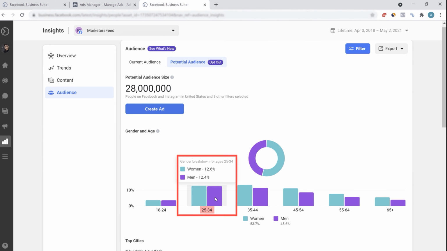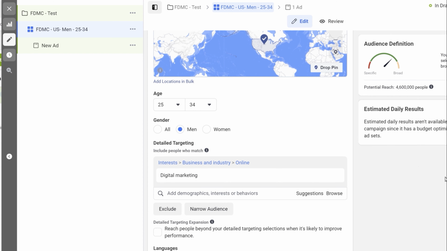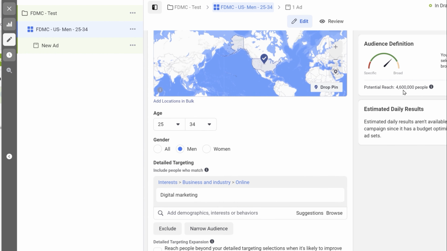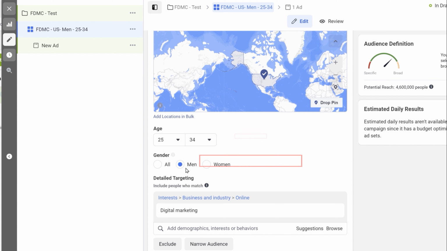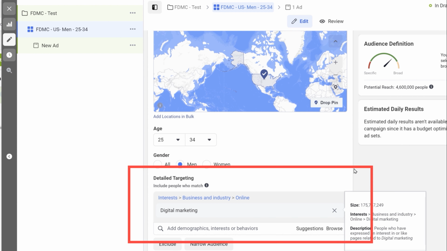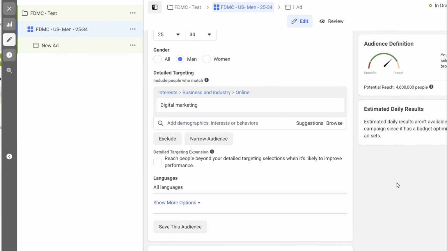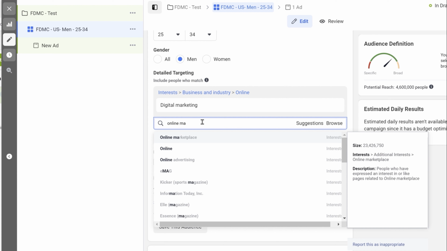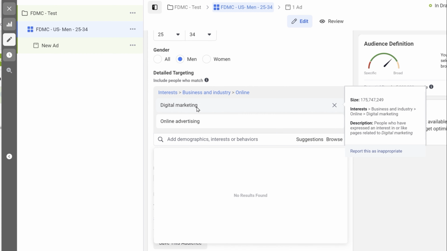And for the detailed targeting, I'll click on edit. And in the interest, I'll add digital marketing. If I select digital marketing, you'll see the reach has come down to 4,600,000 people, because we have a filter of age bracket, then a filter of gender, and then also a filter of the interest. You can also create multiple exclusions or inclusions. You can add multiple interests here. I can also add the interest as online marketing if I search for online advertising, because online advertising is also somewhat related to digital marketing.